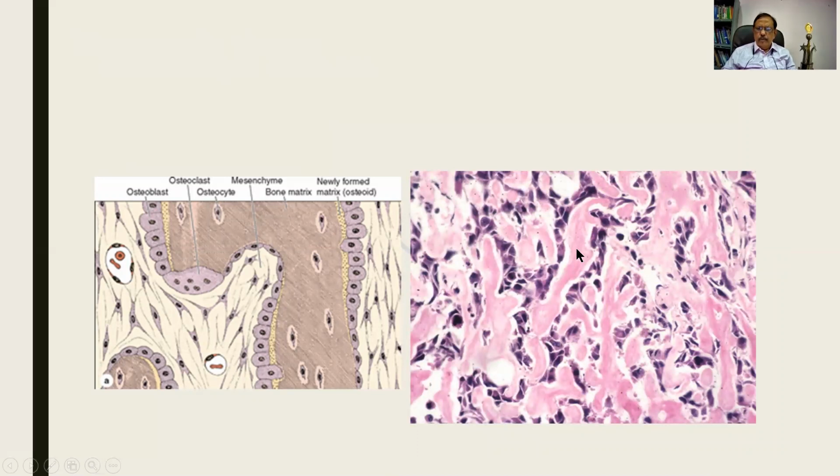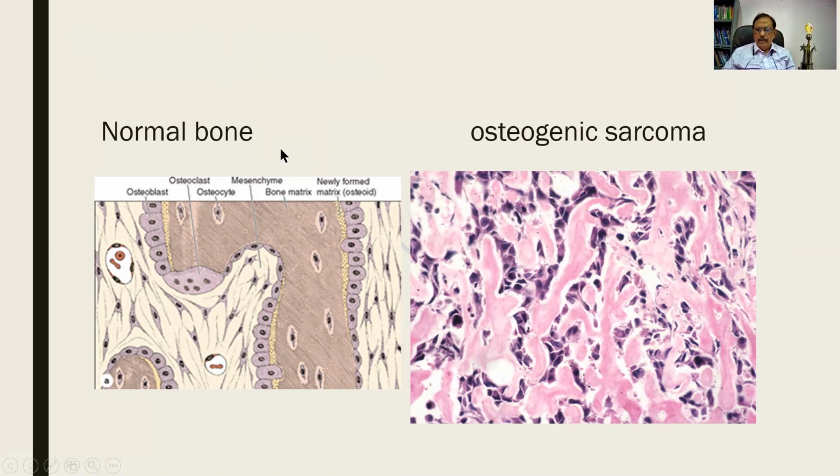Compare it with this. I am not finding the osteocytes. And the bone formation is highly irregular. And the tumor cells are also anaplastic and crowded. Look at the difference between this and this. So this is an osteogenic sarcoma and this is a normal bone.